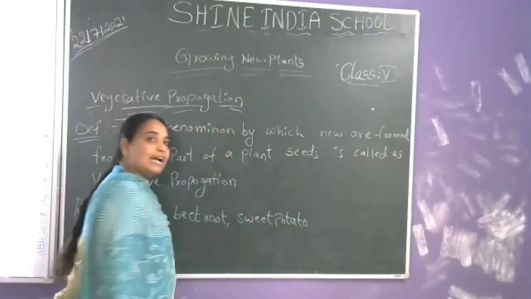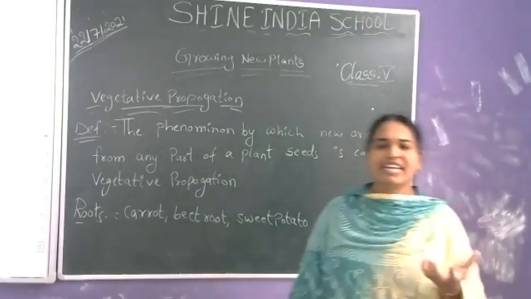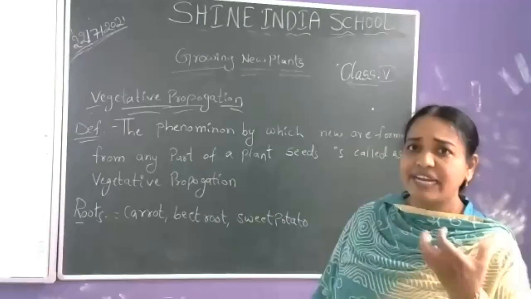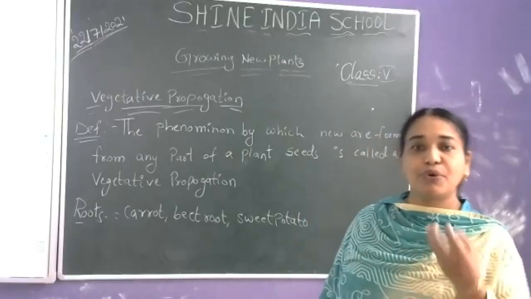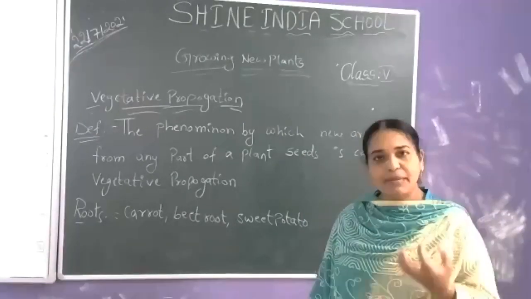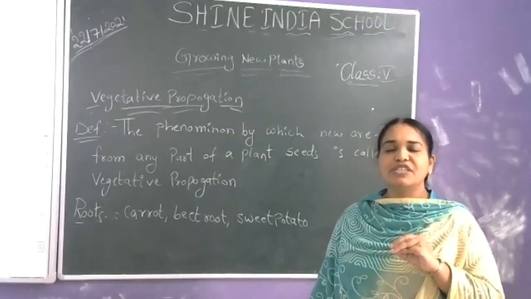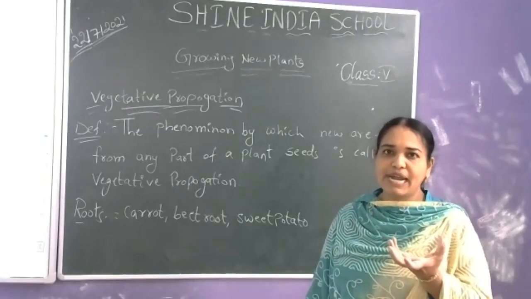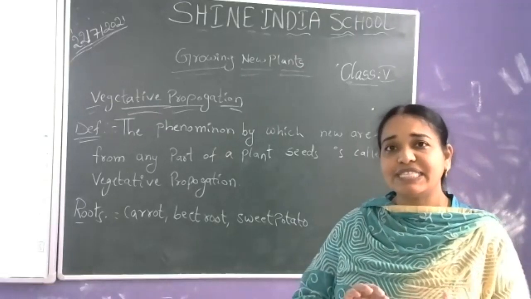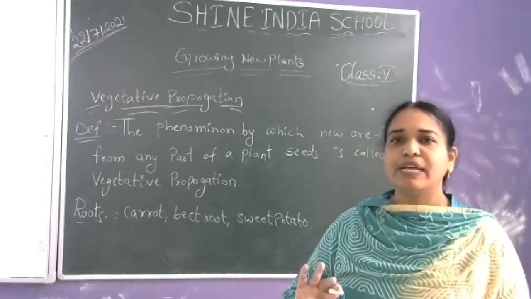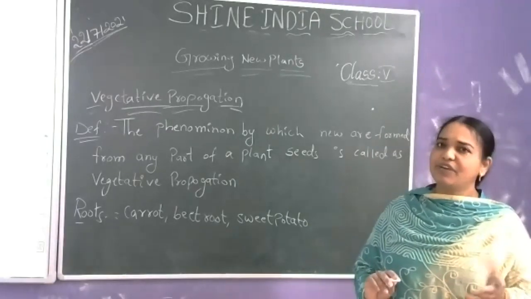And dahlia, these plants. Carrot is nothing but a root. When we eat carrot, we are eating the root of the carrot plant. When we eat beetroot, we are eating the beetroot roots. If any new plant comes out from the carrot, the plant is coming from the root. We are not at all sowing any carrot seeds at our homes.